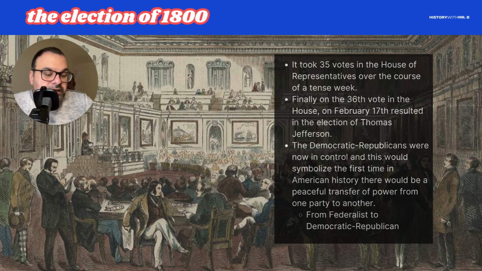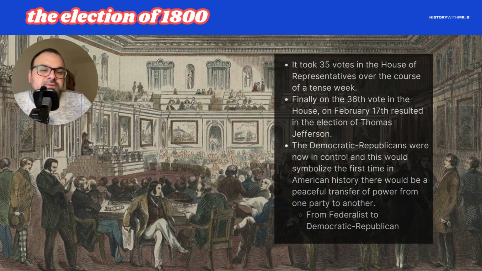But here it goes to the House, and you have the House of Representatives, who essentially is on its way out, and it is up to them to determine who would become president of the United States. There are two candidates who are tied. So the two candidates, Thomas Jefferson and Aaron Burr, go before the House. The House votes on who should be president, and it takes 35 votes over the course of what is a very tense week in the House. And finally, we get to February the 17th, where on the 36th try, the House finally votes in favor of Thomas Jefferson to be president of the United States.